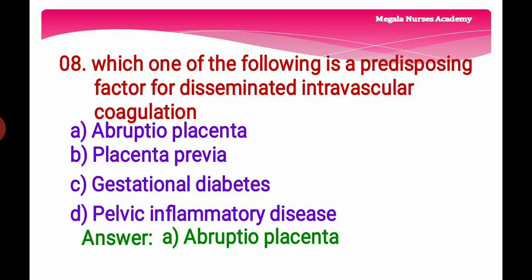So the right answer is option A, abruptio placenta, because in case of disseminated intravascular coagulation due to the placental abruption, the tissue factor thromboplastin flows from a retroplacental hematoma into the maternal circulation, resulting in consumption coagulopathy via the activation of an extrinsic coagulation cascade. Which one of the following is a predisposing factor for disseminated intravascular coagulation? The right answer is option A, abruptio placenta.